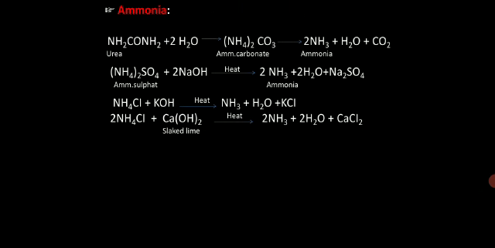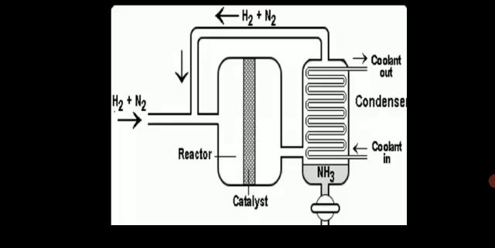Similarly, when ammonium chloride is heated with slaked lime, which is the lab preparation of ammonia, it gives ammonia plus water plus calcium chloride. Clear? So in this way we can prepare ammonia. This is Haber's process for the preparation of ammonia. In Haber's process, the temperature is kept at around 450 to 500 degrees centigrade. The pressure is very high, 200 to 900 atm, and a catalyst is used.